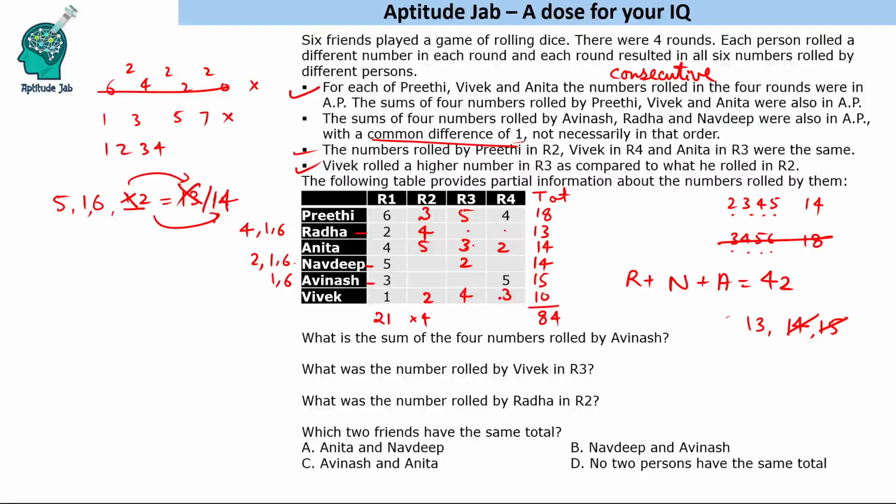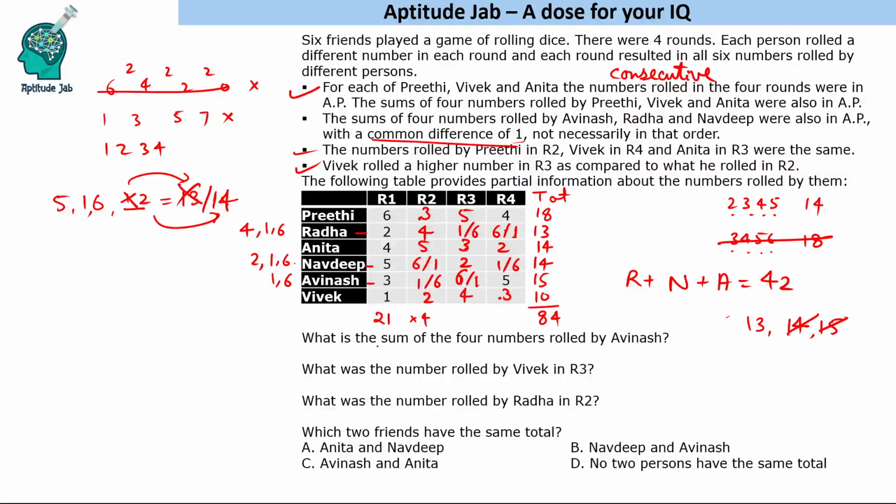Now the remaining values will be 1 and 6. So alternatively it will be 1 and 6, or 6 and 1. Whichever case you take, you will get 2 possible solutions.